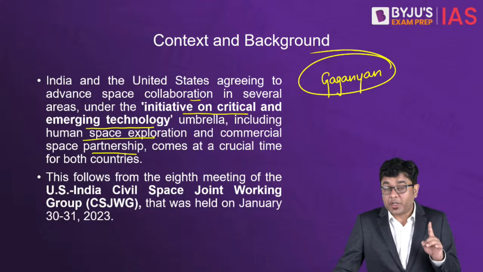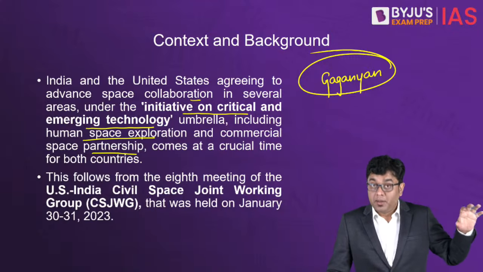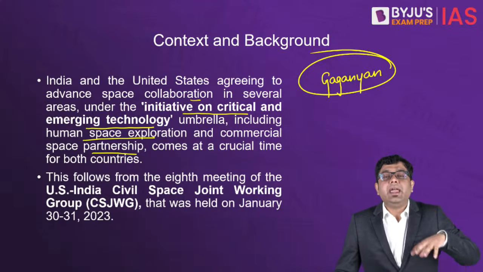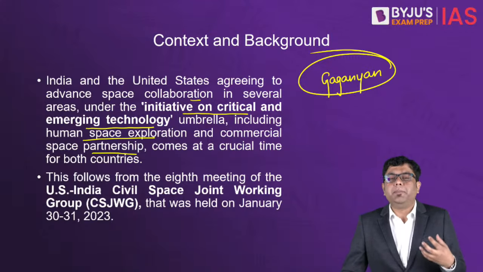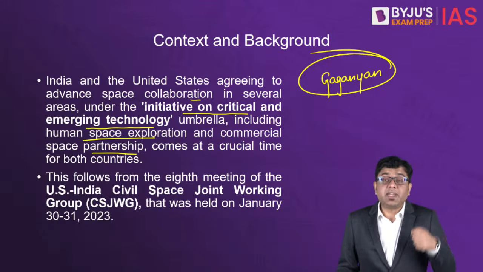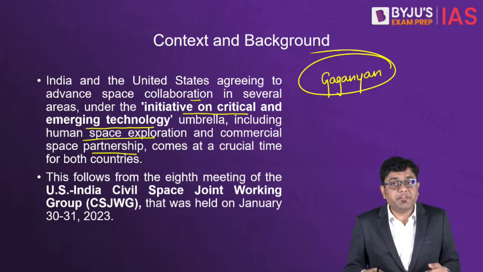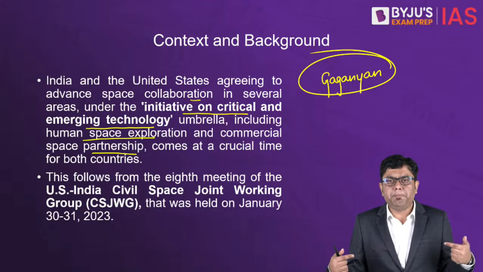That is, Rakesh Sharma was the first individual who went to space on board a foreign spaceship. But now the effort and the endeavor has to be Atmanirbhar and develop your own space vehicle to achieve the same. So that is why critical and emerging technologies are relevant to India. Why is it relevant for United States at this point of time?